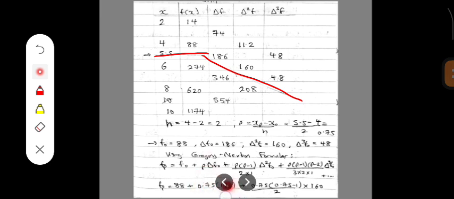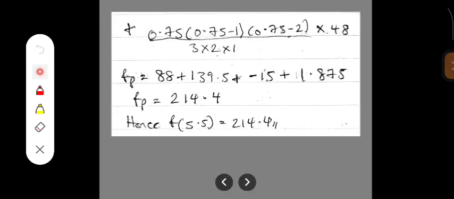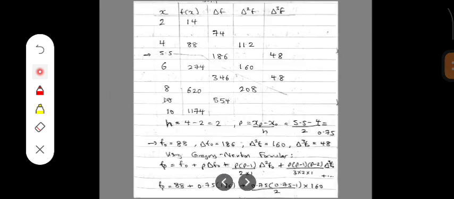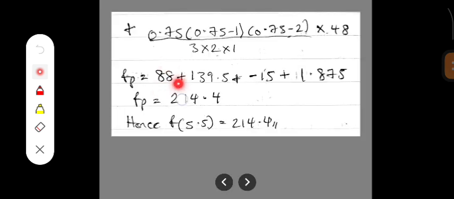that is 186, plus p multiplied by p minus 1 multiplied by delta square f naught, that is 160, divided by 2 factorial, which is 2, plus 0.75 multiplied by 0.75 minus 1 multiplied by 0.75 minus 2 multiplied by 48 divided by 3 factorial, which is 3 times 2 times 1. When we calculate all of these using our calculator, we have 88 for the first term, 139.5 as the second term, minus 15 as the third term, then 1.875 as the fourth term, the last term here.